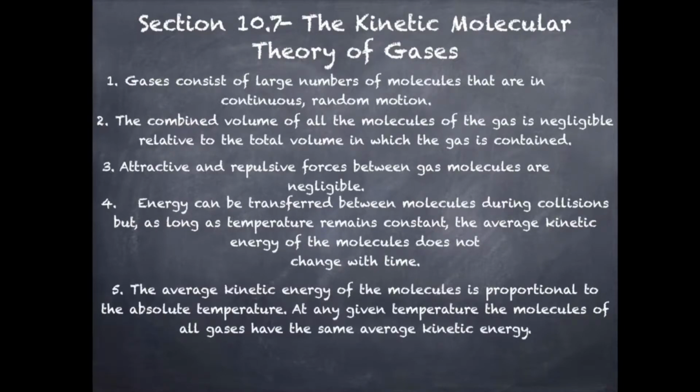And the fifth and final postulate is that the average kinetic energy is proportional to the absolute temperature, what I just said for number 4. So at any given temperature, the molecules are going to have a certain average kinetic energy. That doesn't mean that all of the molecules are going to have the same kinetic energy. Some are going to have higher kinetic energy, some are going to have lower, but the average will stay the same at a given temperature.